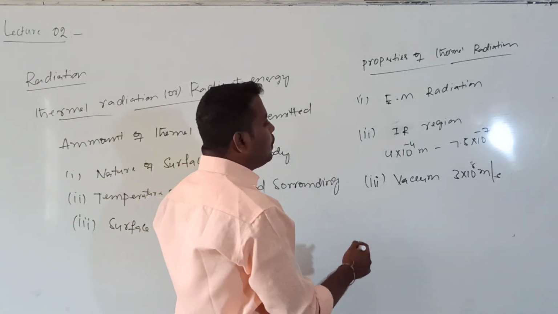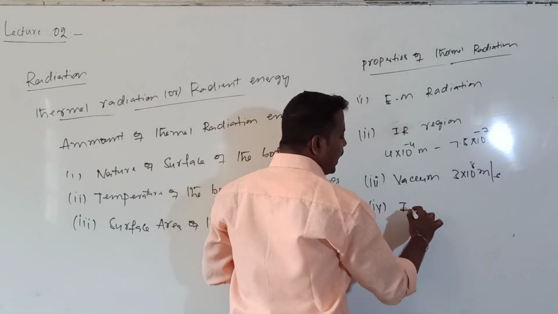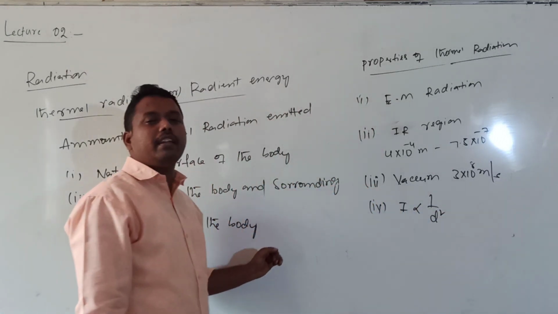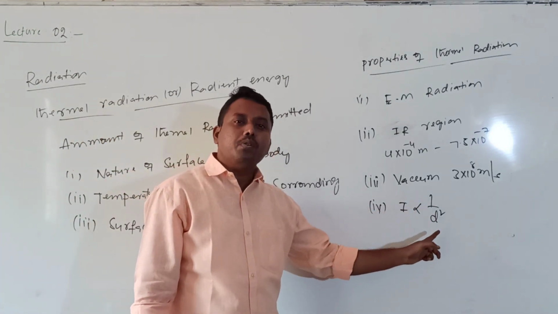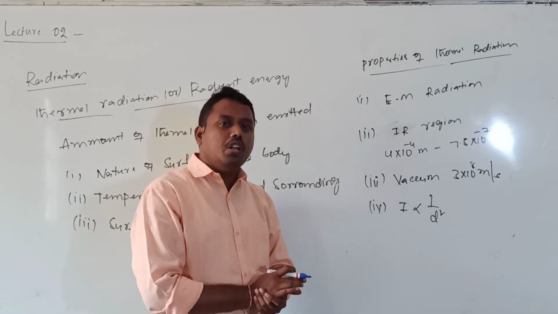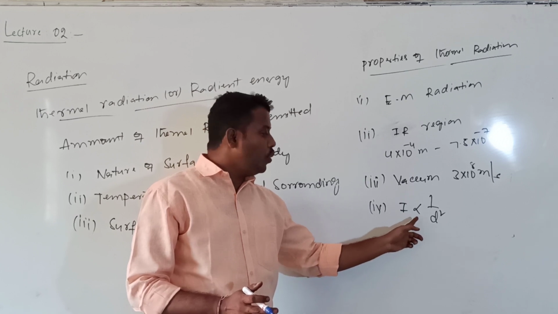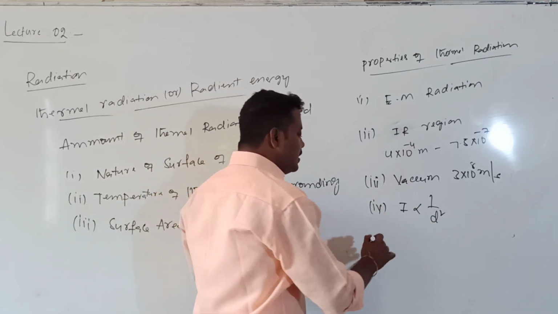This is the third property, and the fourth property is that thermal radiation obeys the inverse square law. What does inverse square law mean? The intensity of thermal radiation is inversely proportional to the square of the distance from the source. When the distance changes, the intensity varies: intensity is inversely proportional to the square of the distance.